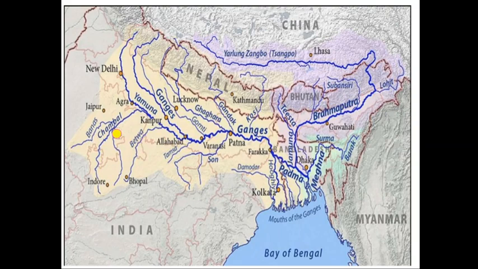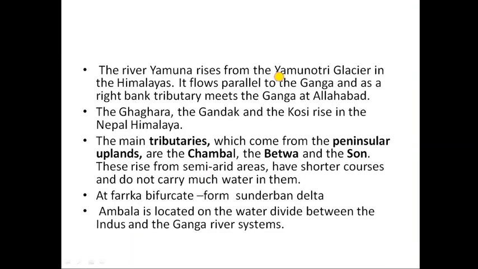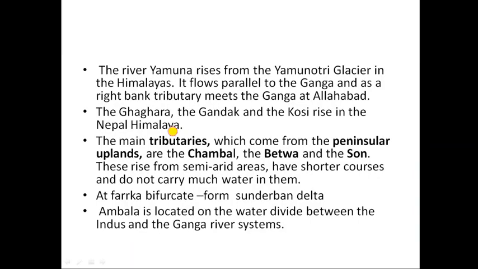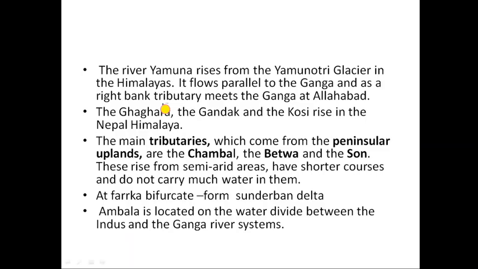On the other hand, here we have Chambal, Betwa, Son. The river Yamuna rises from the Yamunotri glacier in the Himalaya. It flows parallel to the Ganga and, as a right bank tributary, meets the Ganga at Allahabad, as you can see here. So this is the right bank tributary of Ganga. The Ghaghara, Gandak and the Kosi rise in the Nepal Himalaya. So these rivers are originating from the Nepal Himalaya.